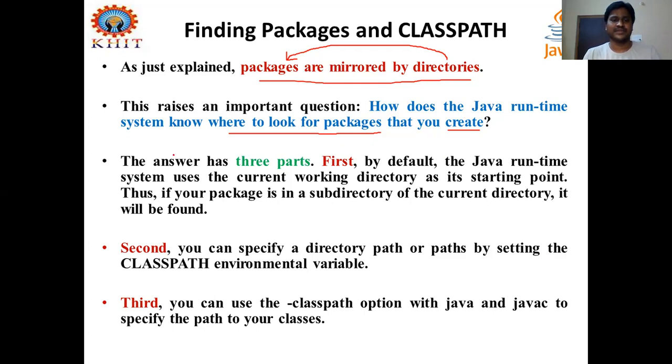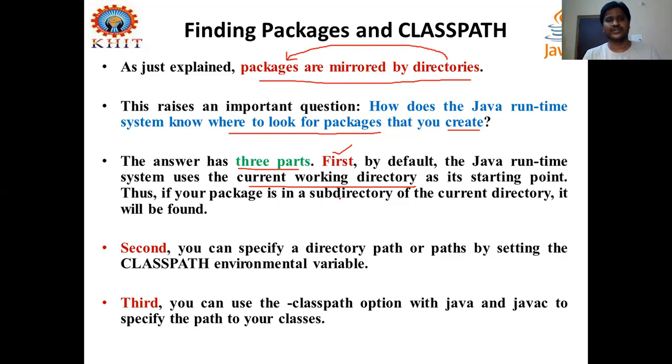The answer is in three parts. The first one: by default, the Java runtime system uses the current working directory. And we did the same thing for this first type till now, right? Whatever files we created in the Java environment, IDE, compiling and execution, this is the default thing. The Java runtime system uses our current directory.